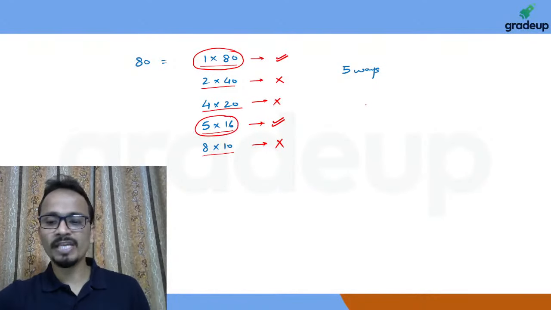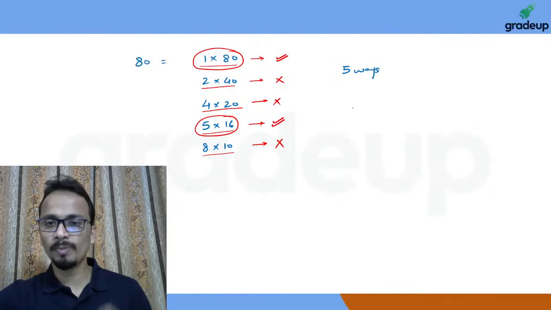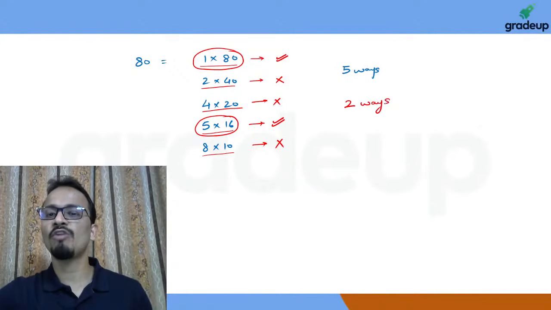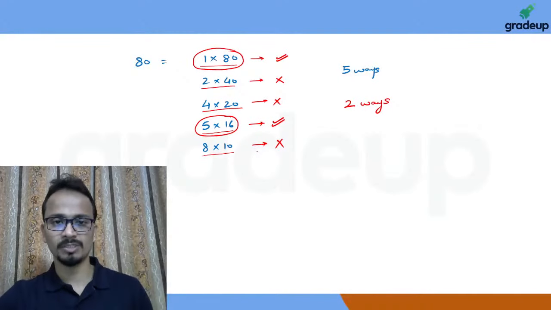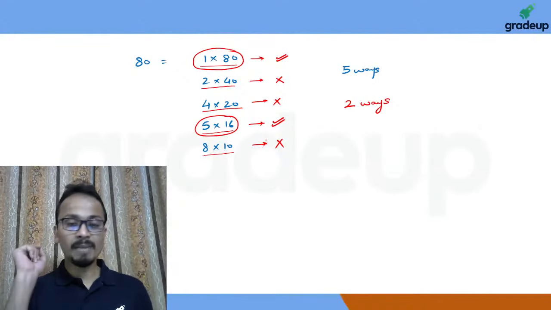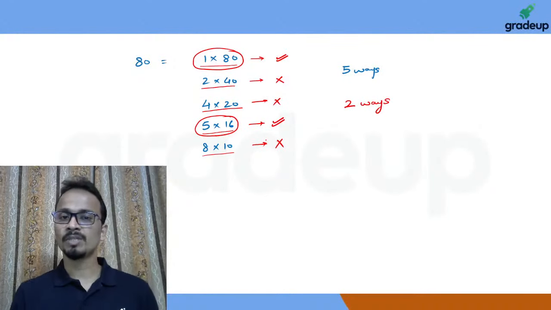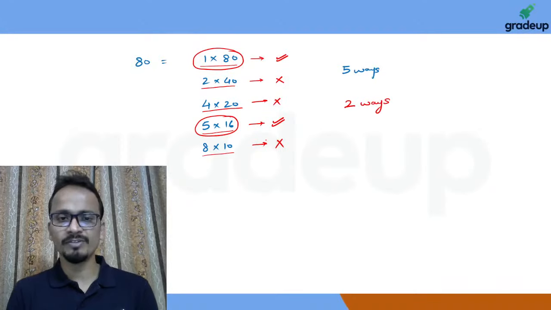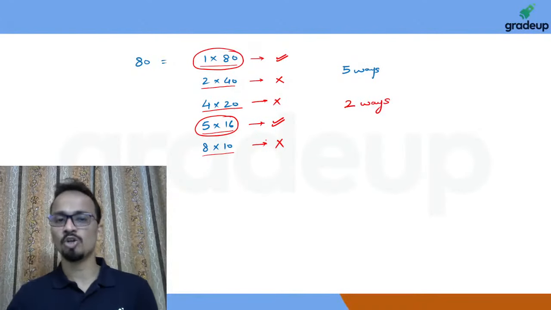So the number of ways of writing 80 as the product of two co-primes. How many ways? There are 2 ways of writing 80 as the product of two co-prime numbers. Now please remember this formula because it will help you in tomorrow's class. Tomorrow we are going to do LCM, HCF and their applications, so this formula will help you in tomorrow's lecture.